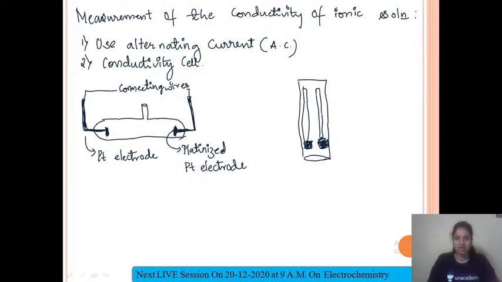Again these are the two platinum electrodes, and these are the connecting wires. So these are the two different types of conductivity cells that are available for measurement of conductance or conductivity in any particular solution.